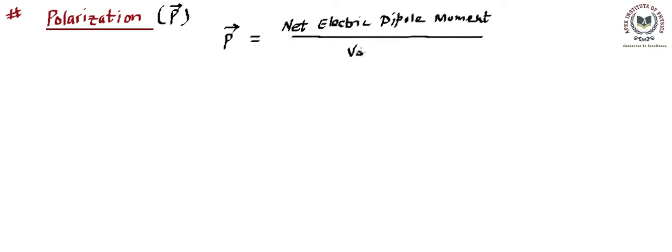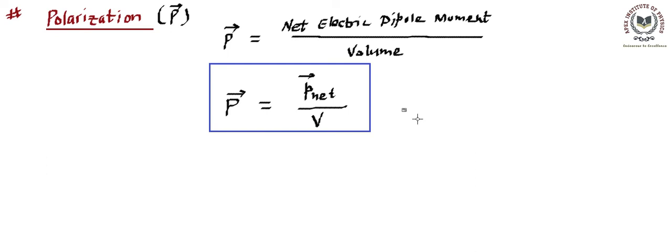That means if we consider one unit volume of material or matter or dielectric, then we see how much the total electric dipole moment is in that unit volume. That particular quantity is known as polarization. So polarization can be written as the net electric dipole moment per unit volume. So that becomes the formula, and this formula has to be remembered for polarization.